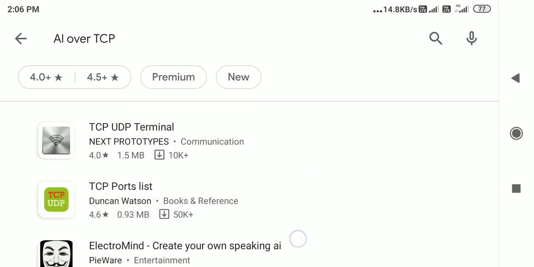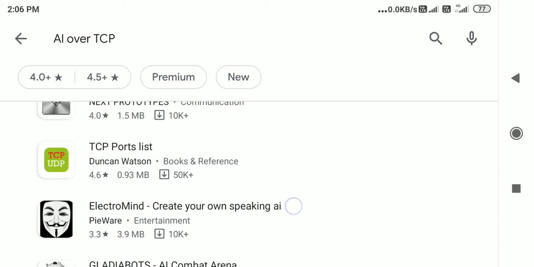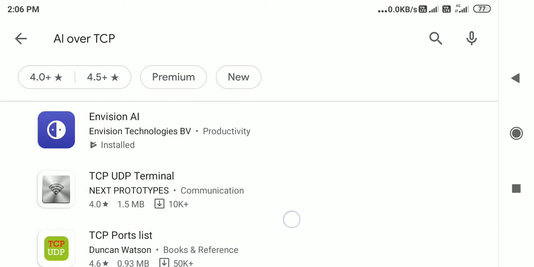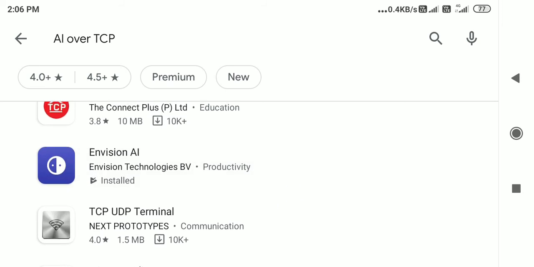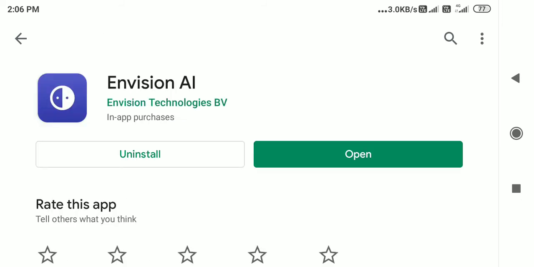Like a client server kind of model, but we don't have a client server kind of model of artificial intelligence, but I have a basic AI which is called Envision AI. This is an app which was written. Now I have installed the Envision app, and I am going to open this app. This gives you some kind of intelligence. Now see, there's a camera coming in, and it gives in all the things.